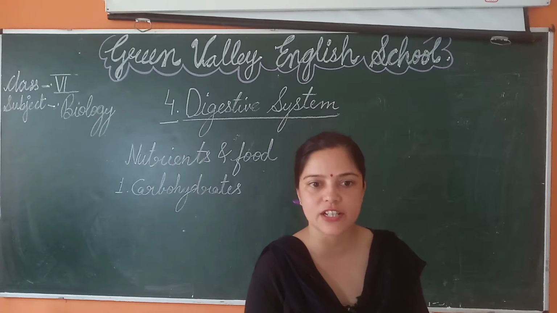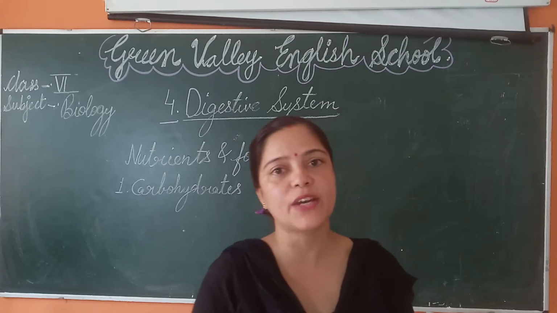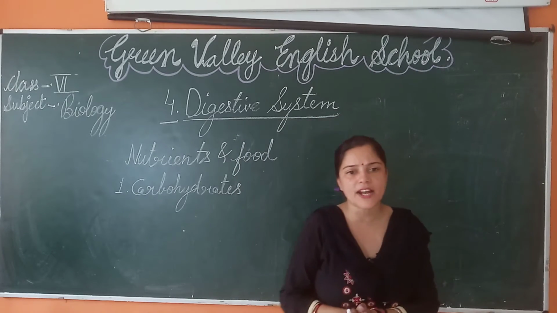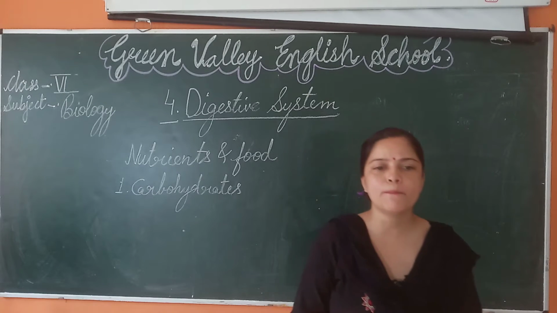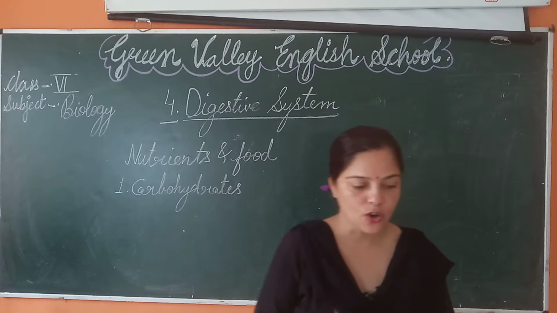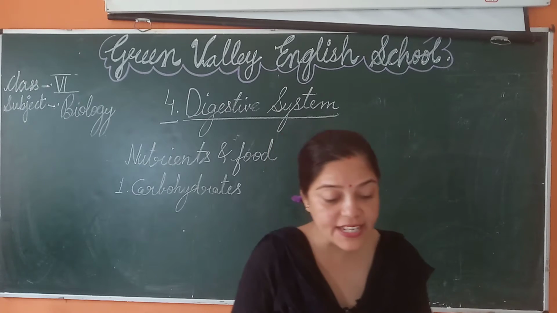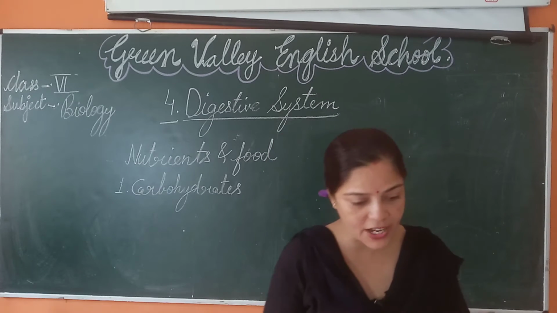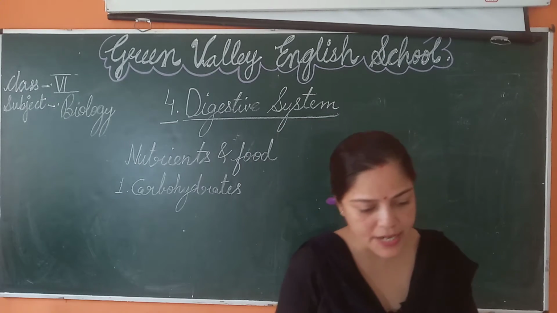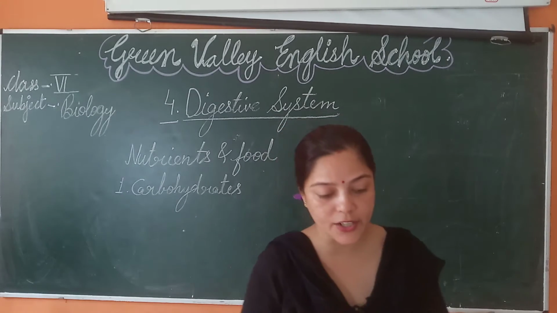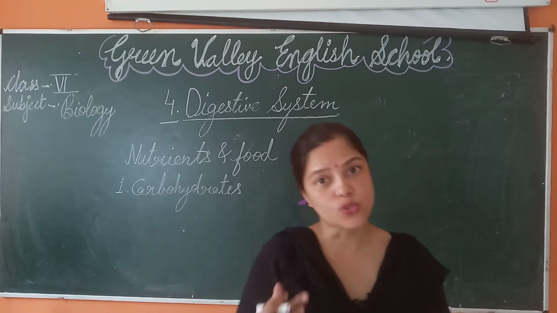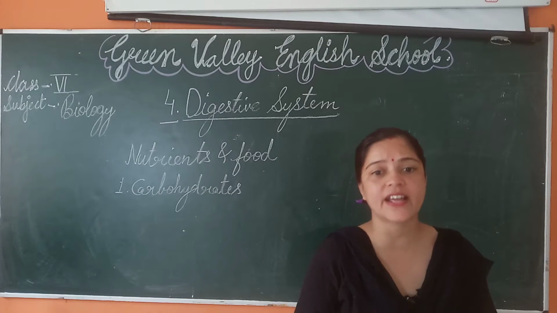Carbohydrates are compounds of carbon, hydrogen and oxygen. So we get energy from carbohydrates. Rice, wheat, potatoes, banana and sugar are rich in carbohydrates.